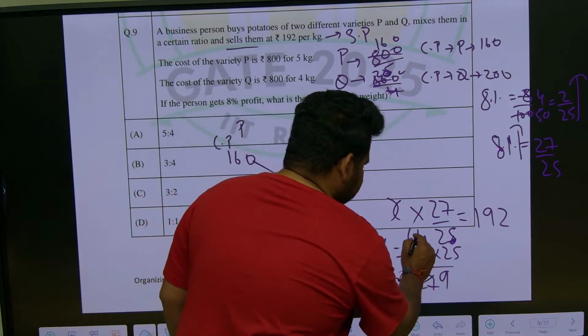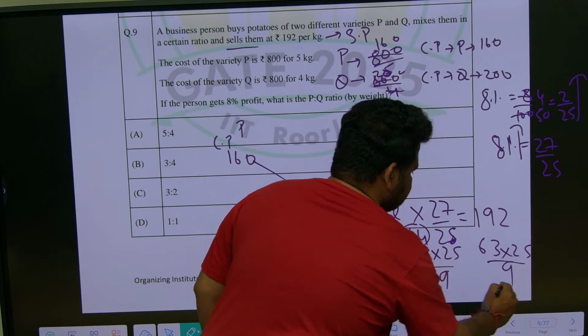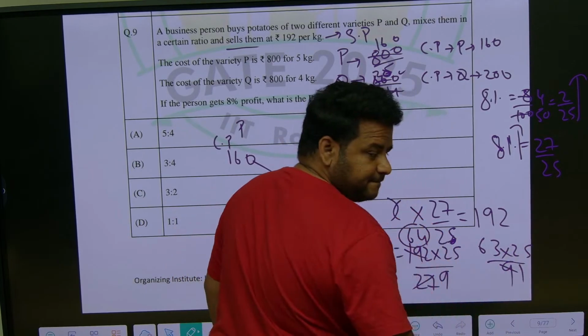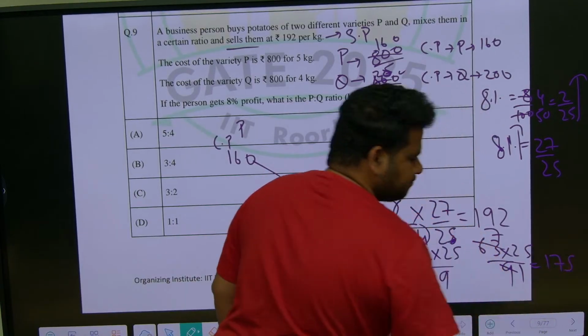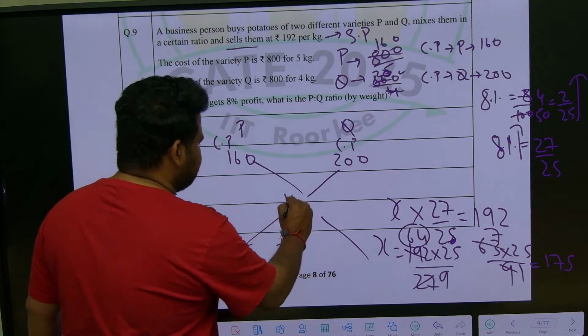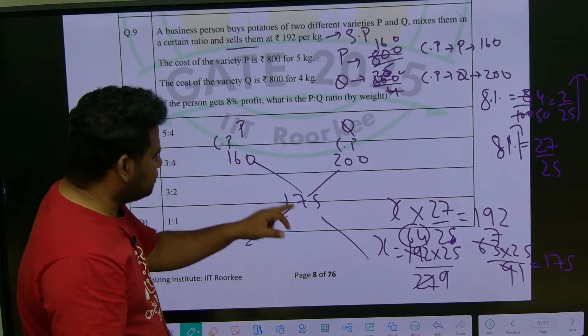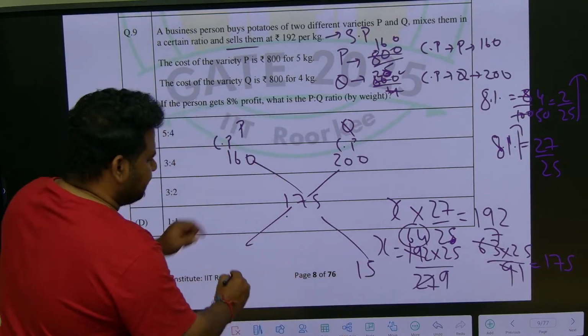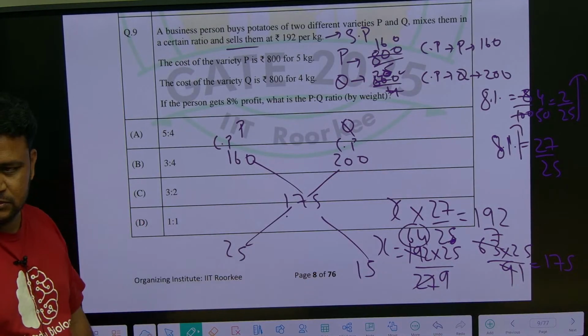So, if I take this as 63, this will become what? 63 into 25 by 9. So, this will become what? 9 7s are 63, 25 into 7 is what? 175. 175 approximation I am doing. Now, you have to take what? Difference, absolute difference, no minus sign. So, this will become 15 and 25.